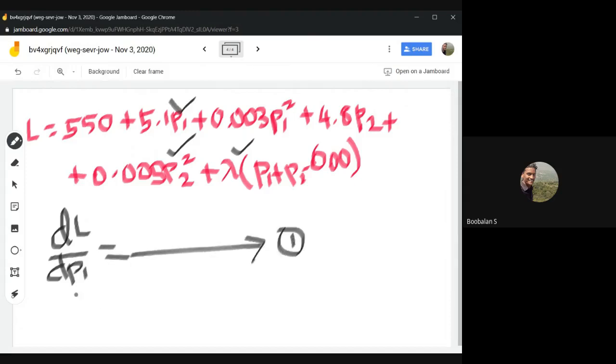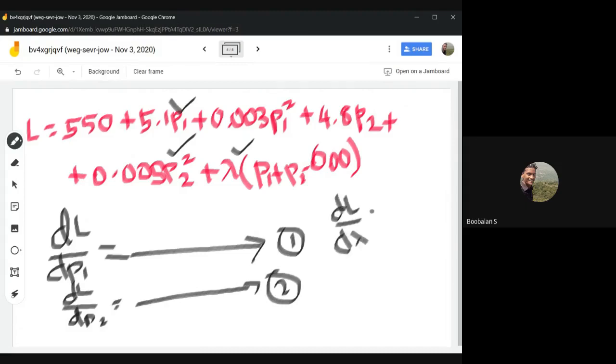In the same way, dL by dP2 is equation number 2, and dL by d lambda is equation number 3. Make it quick, tell me equations 1, 2 and 3. Whatever we do here, we are going to try it in MATLAB also. First we calculate theoretically, and then we go into MATLAB.